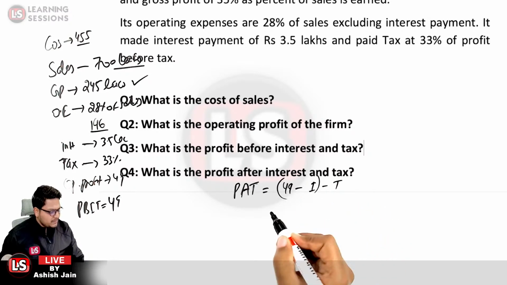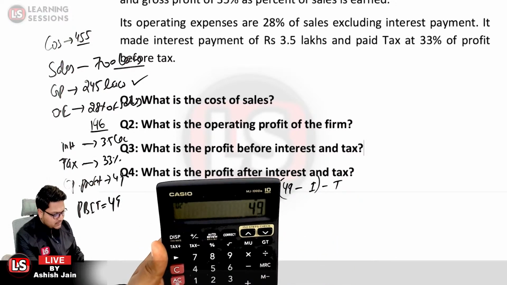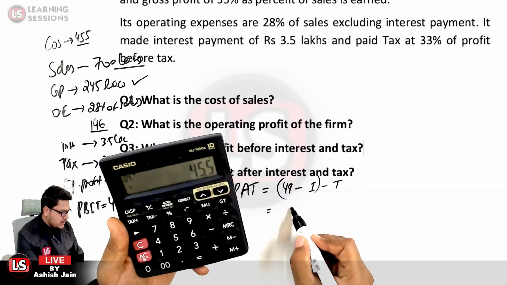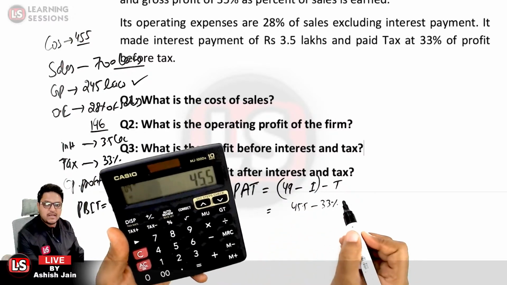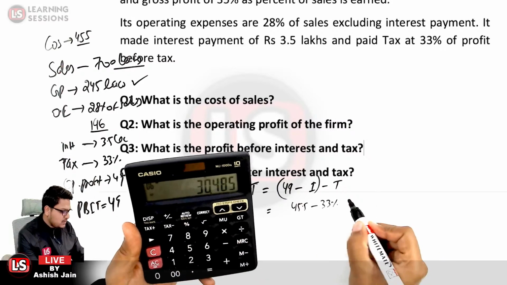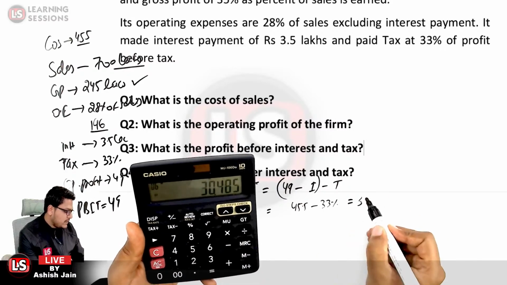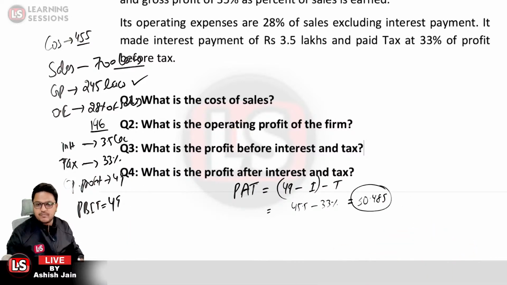First we subtract the interest component, that is 49 minus 3.5 lakhs, which comes out to 45.5. Then minus 33%, because that is the tax to be deducted, and that comes out to 30.485. That will be the answer.